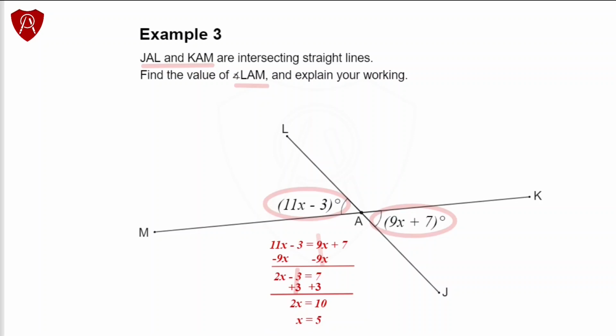Finding x was not our final goal. The question requires us to find the measure of the angle LAM. To do this, we shall replace the x in this equation to find that angle LAM is equal to 11 times 5 minus 3, which is equal to 55 minus 3, which gives 52 degrees as the final answer, and that is the value of the angle LAM.